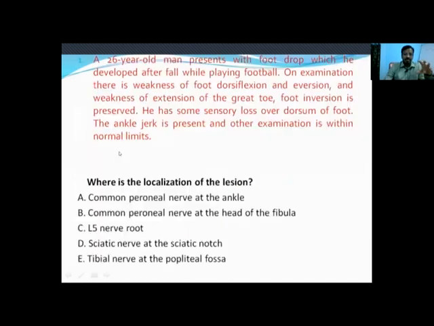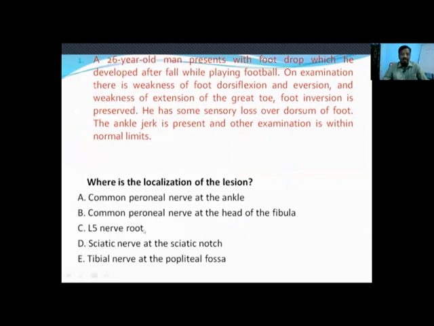So in this MCQ, both the deep peroneal nerve and the superficial peroneal nerve are involved. So common peroneal nerve at the head of the fibula is the right answer. Why is common peroneal nerve at the ankle not the right answer? Because there will be no motor nerve at the ankle region.